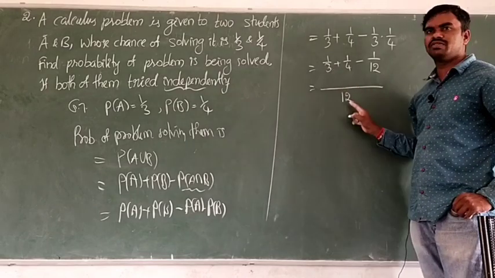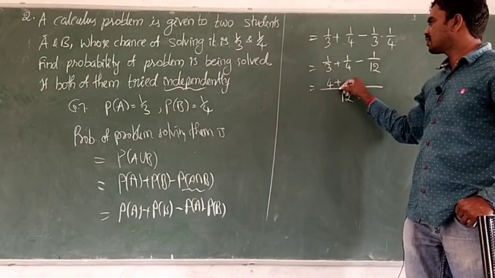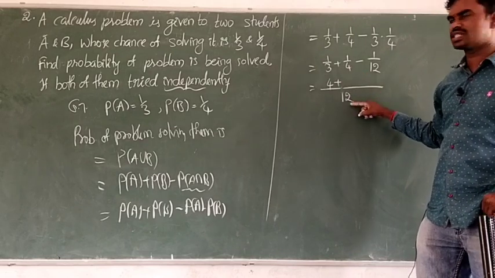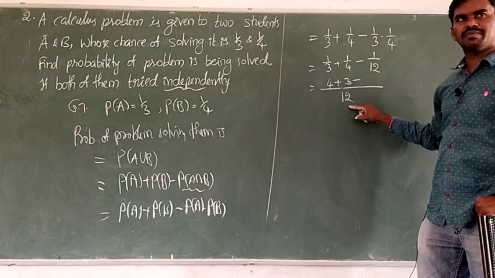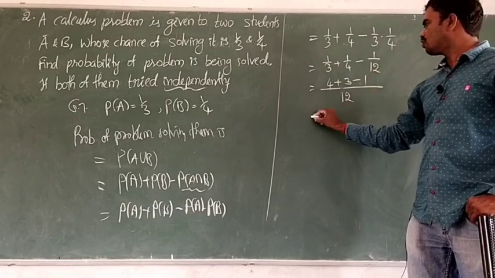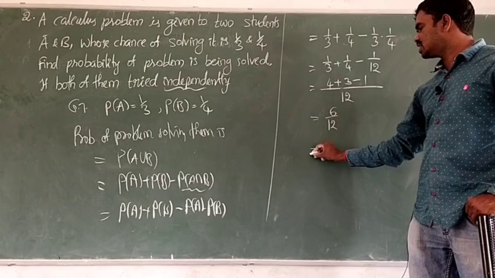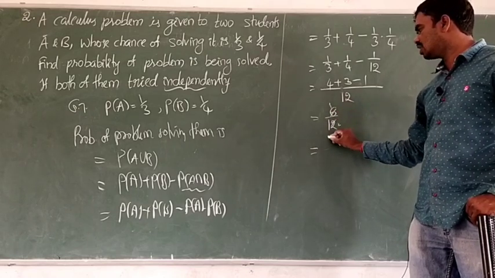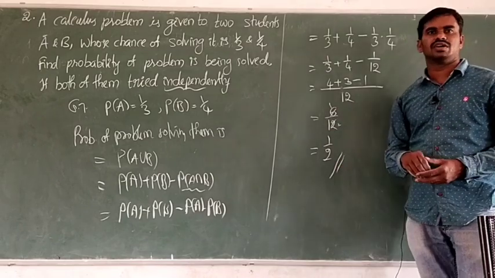In the 3 table it goes 4 times, 4 into 1 is 4, then plus in the 4 table it goes 3 times, 3 into 1 is 3, next minus in the 12 table 1 time, 1 into 1 is 1. So 4 plus 3 is 7, minus 1 is 6 by 12. So 6 ones are 6, 6 twos are 12. So 1 by 2 is the answer of the given question. Okay.